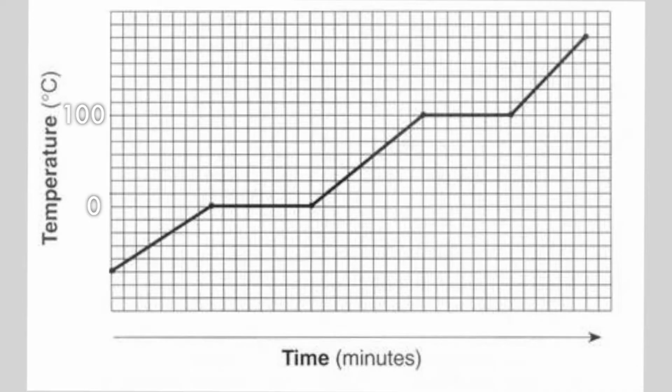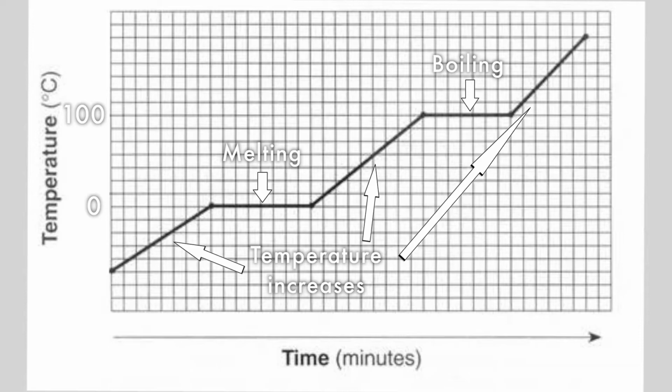These changes can be seen on a graph. This graph shows how the temperature of an ice cube changes over time as it is heated. Initially, the ice cube's temperature increases until it gets to 0 degrees Celsius. At this point, the temperature stops increasing as all of the energy being given to the ice cube is going into breaking bonds. Eventually, the ice cube melts into water and the temperature continues to increase. At 100 degrees, the same thing happens, only this time the water is boiling to make steam.